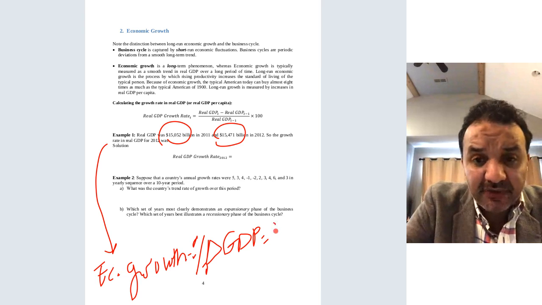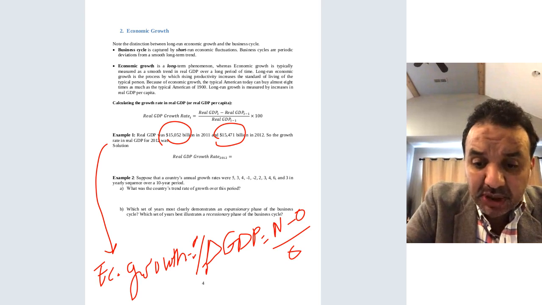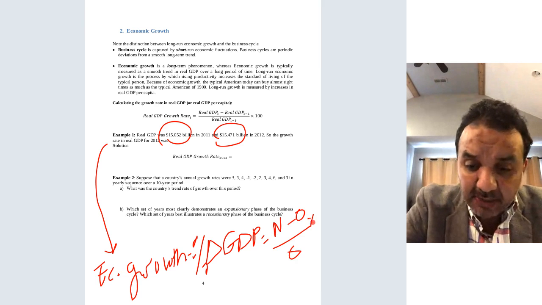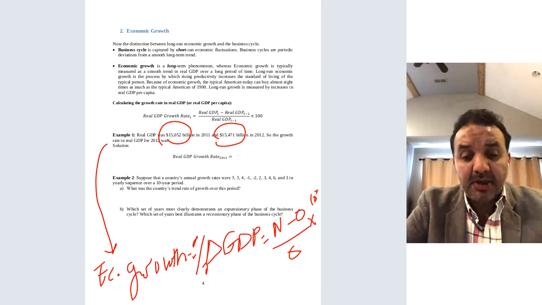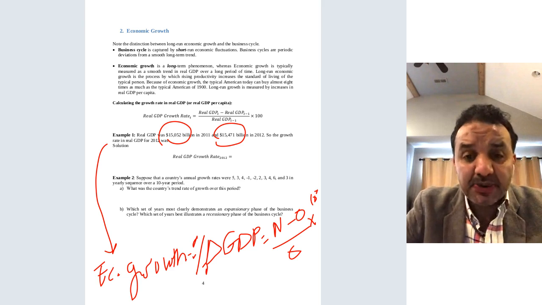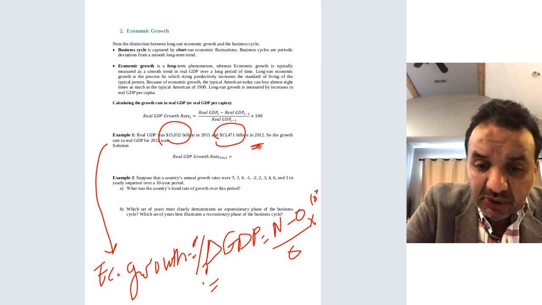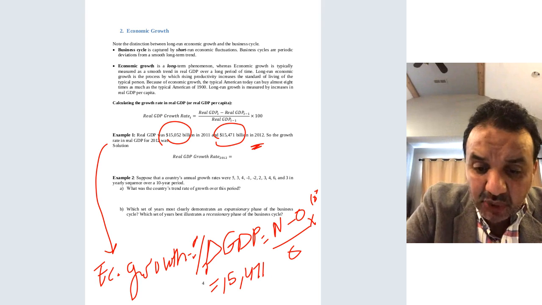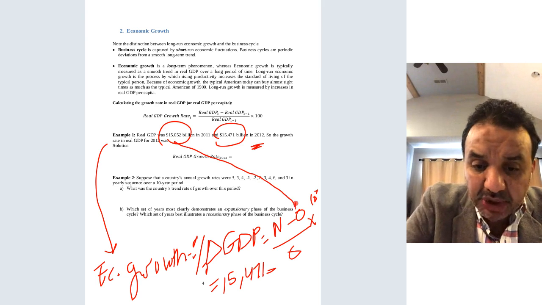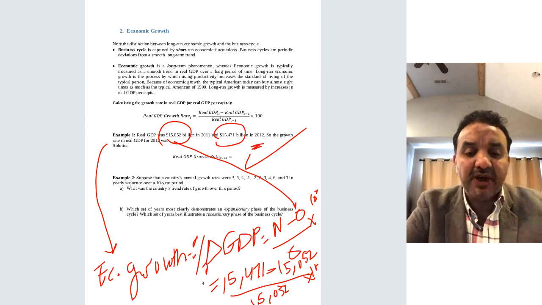To make it easy for you: new minus old, divide by old, and then multiply by 100. What I mean by the new is 2012 in this case. So simply take 15,471 minus the old GDP, which is 15,052, divide by the old, which is 15,052, and then multiply by 100, and this will give you the economic growth.